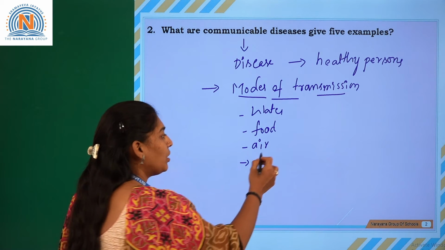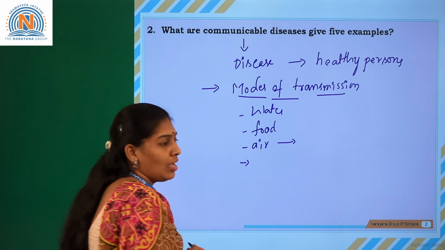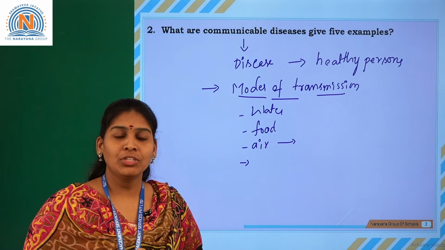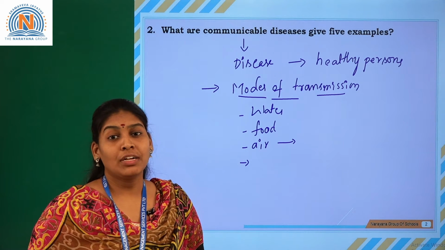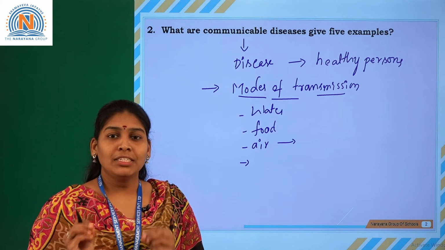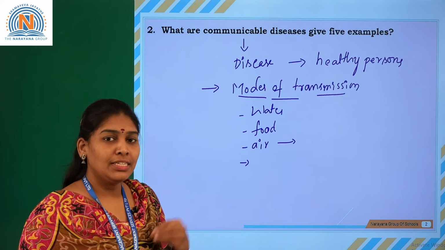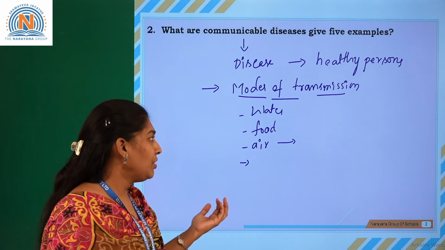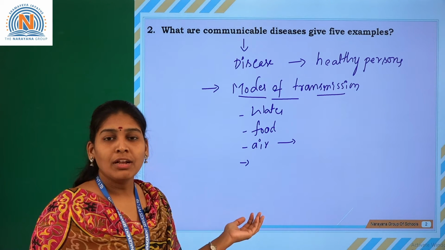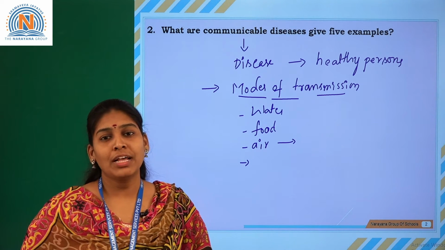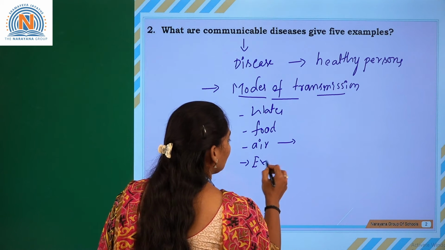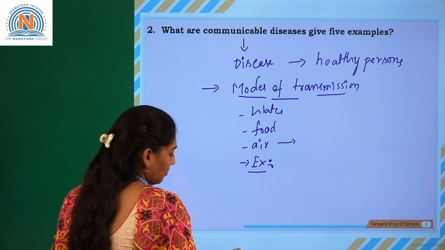Through droplets which enter the air. Nowadays we are suffering from this pandemic situation created by the COVID-19 virus. It is transmitted through air, and if we touch the diseased person, the pathogen can enter the healthier body.